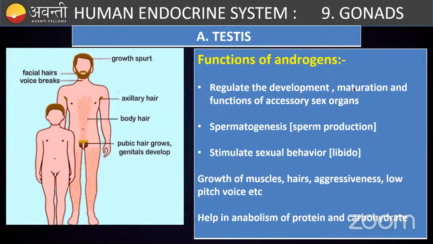For example, maturation of the body, functioning of accessory sex organs, and formation of sperms, spermatogenesis, and male sexual behavior, that is called libido. Others are growth of muscles, aggressiveness, growth of hair, low pitch in the voice, and helping in anabolism of protein, that is construction of protein, and carbohydrates are functions of androgens. Most of the male sexual life, development of facial hair, development of pubic hair, all of them come because of the androgens.